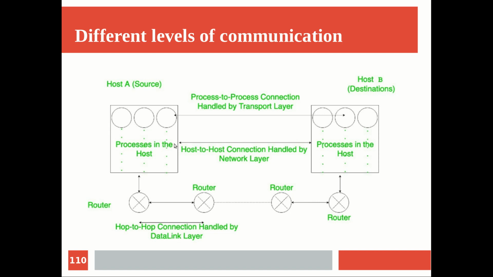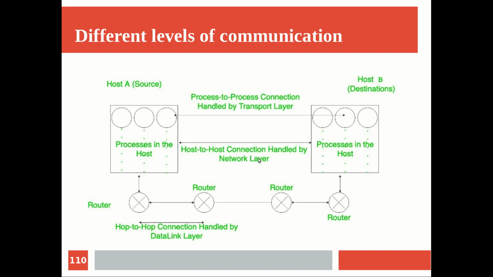Now if you are looking at machine to machine communication, the actual communication is between processes, but at the next abstract level you can view the communication as happening between the sender machine and the receiver machine, and this part is taken care of by the network layer.